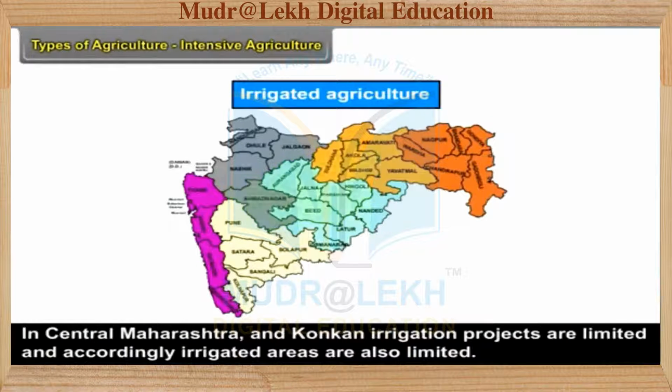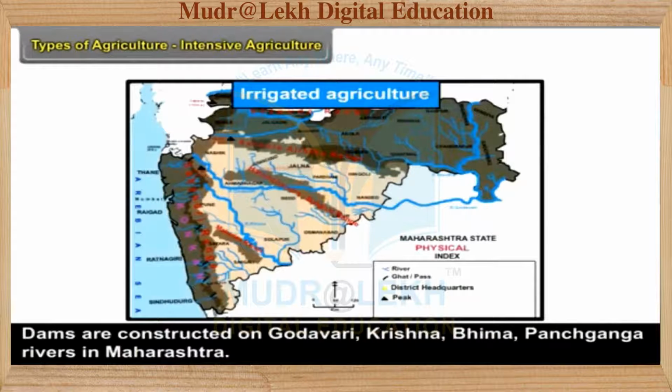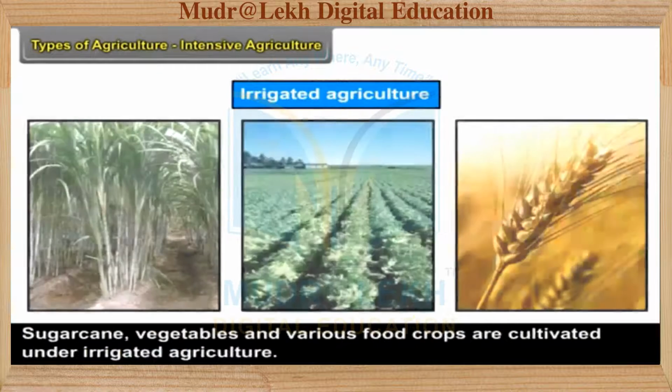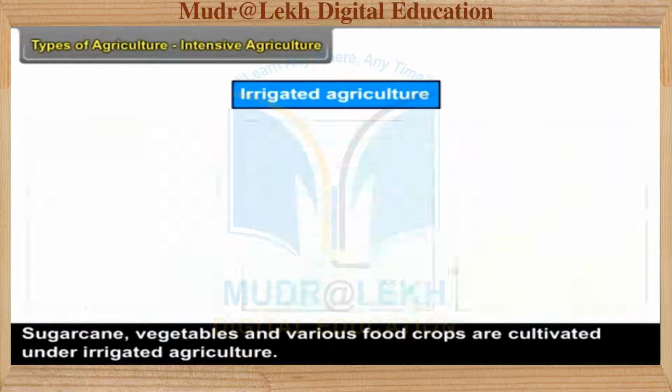In central Maharashtra and Konkan, irrigation projects are limited and accordingly irrigated areas are also limited. Dams are constructed on the Godavari, Krishna, Bhima, Panchganga rivers in Maharashtra. Sugarcane, vegetables and various food crops are cultivated under irrigated agriculture.